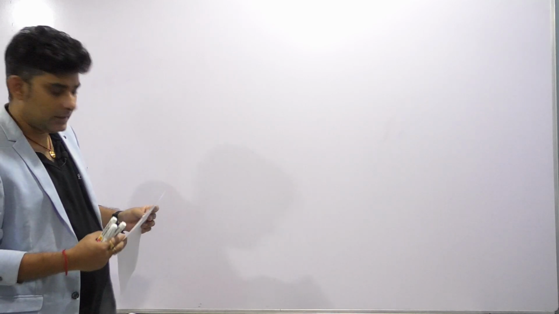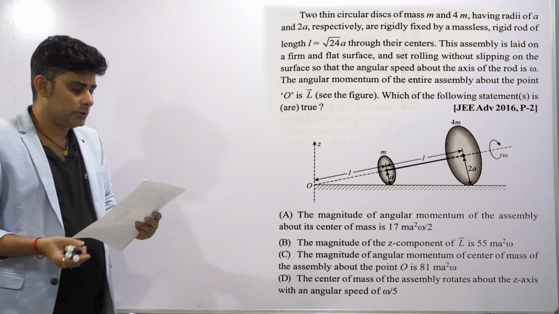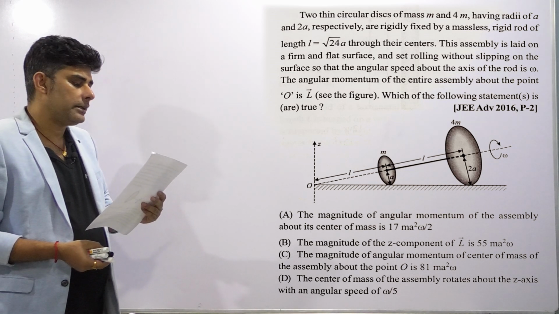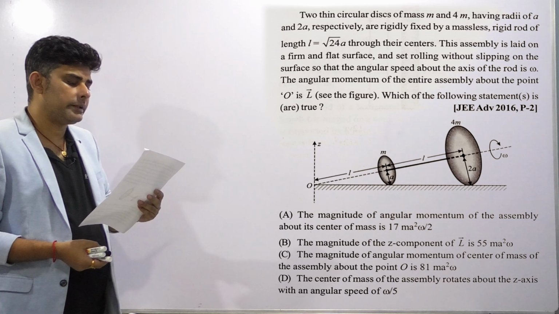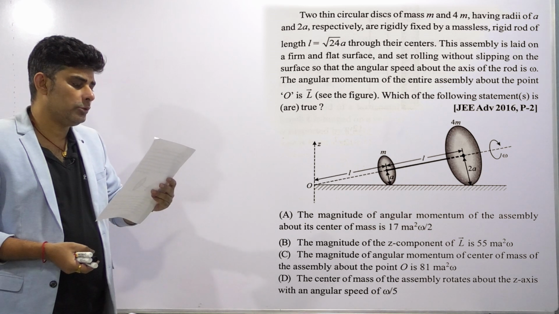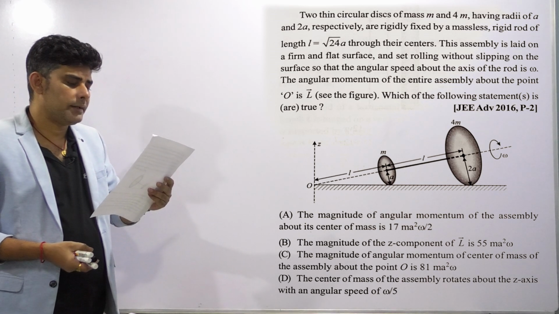So you can see on your screen that two thin circular discs of mass m and 4m, having radii of a and 2a respectively, are rigidly fixed by a massless rigid rod of length L equals root 24a through their centers.